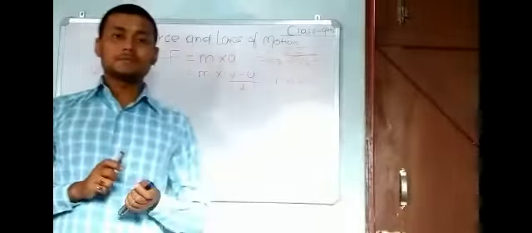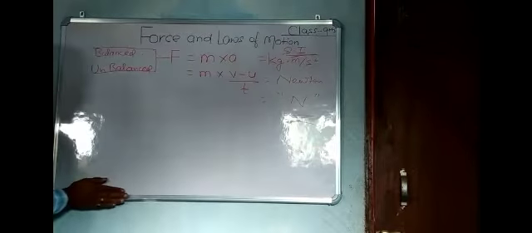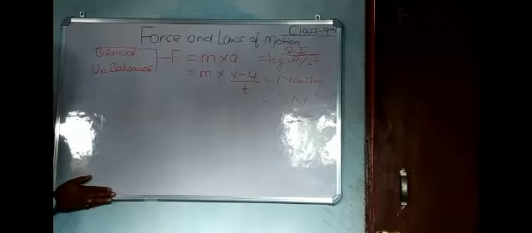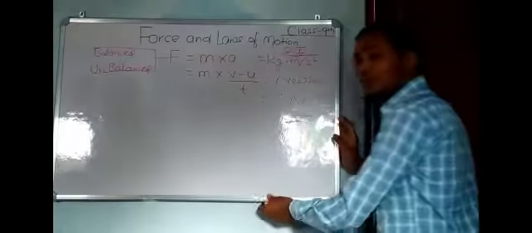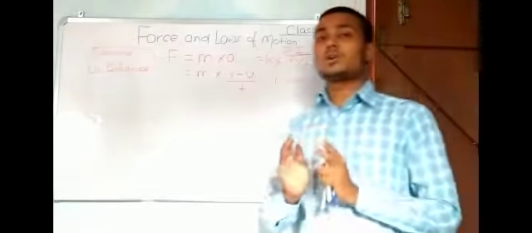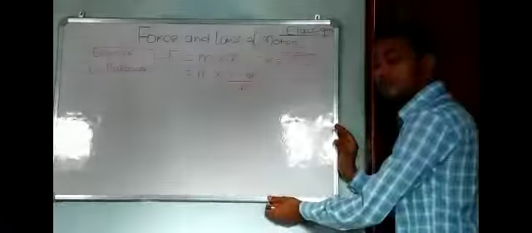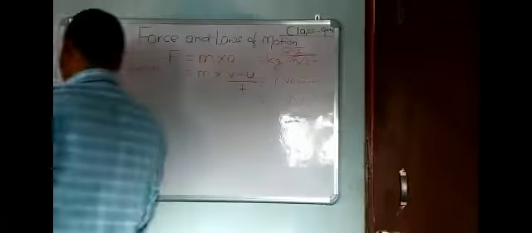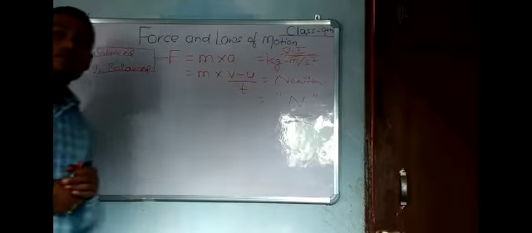If I push this whiteboard from this side and another person pushes this board from the other side with an equal amount of force, say I apply 5 Newton and the person from the other side also applies 5 Newton, then it is said to be balanced force.